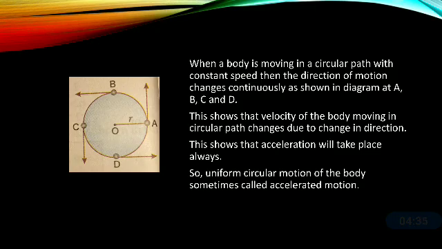So this shows that the velocity of a body moving in a circular path changes due to the change in direction and not due to the change in magnitude. It is basically dependent on the direction. This shows that acceleration will take place always along a circular path. So uniform circular motion of the body is sometimes called accelerated motion also.